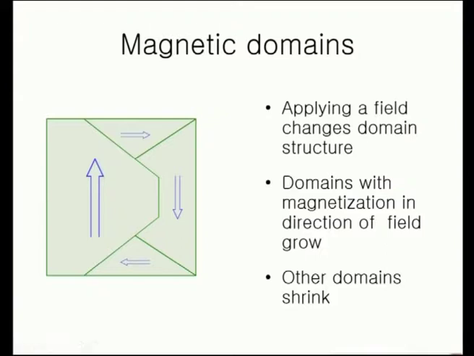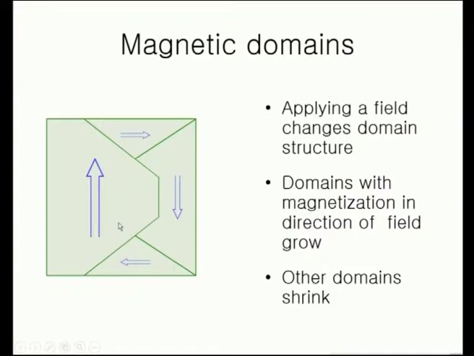Then, if a magnetic field is applied, then this diagram explains how the area or the domain volume in which the net alignment is along the direction of the applied field. So, if you apply a field, then it changes domain structure like this, and the domains with magnetization in the direction of field grow.